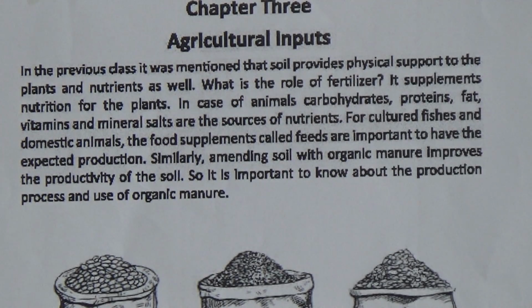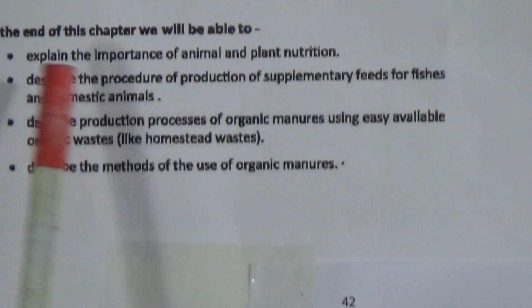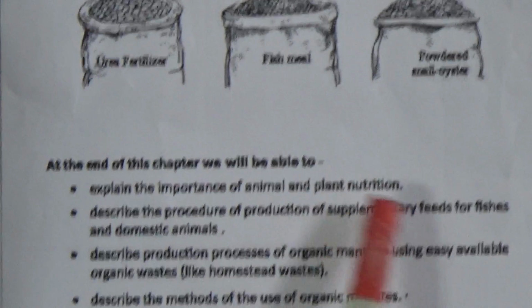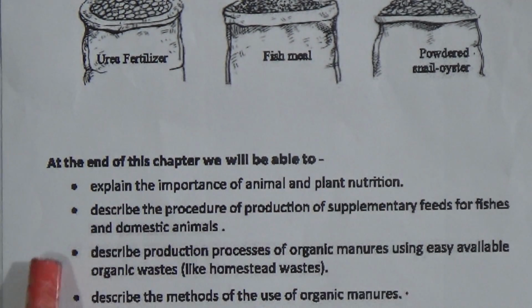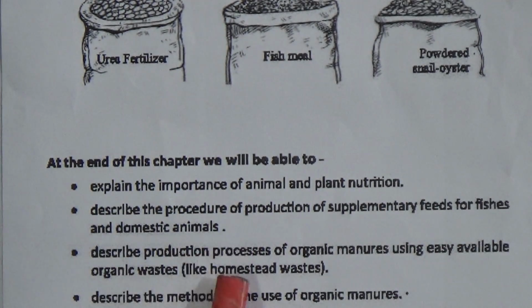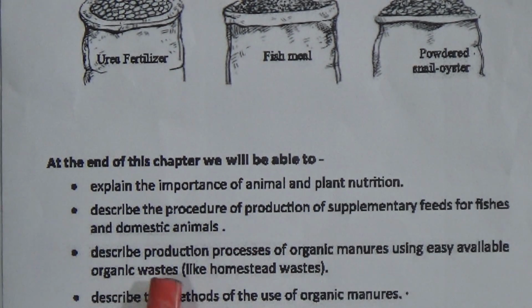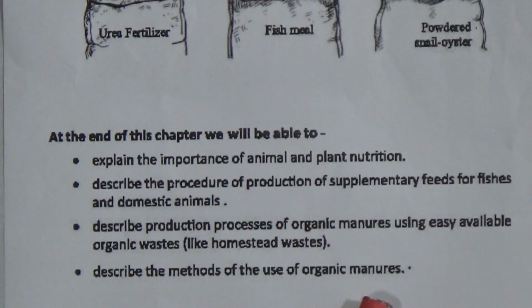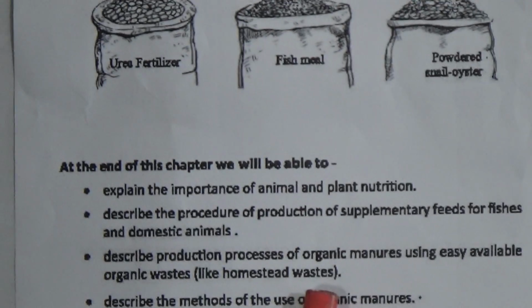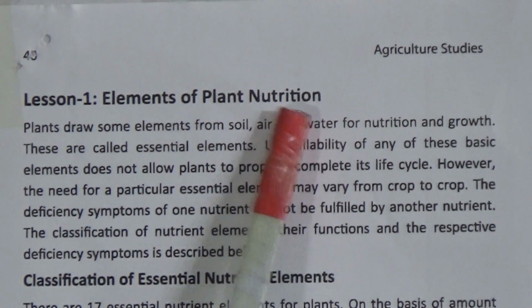Now, at the end of this chapter, we will be able to explain the importance of animal and plant nutrition, describe the procedure of production of supplementary feeds for fishes and domestic animals, describe production process of organic manures using easy available organic wastes like homestead wastes, describe the methods of the use of organic manure. Okay, here homestead wastes.